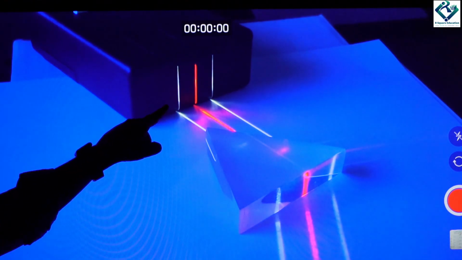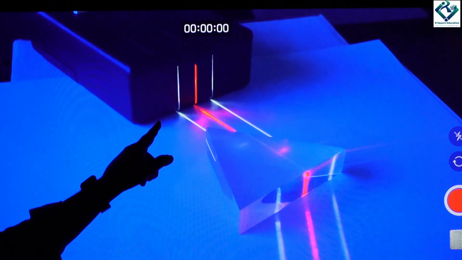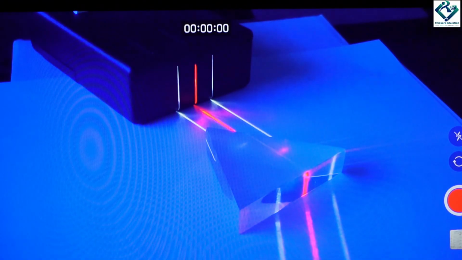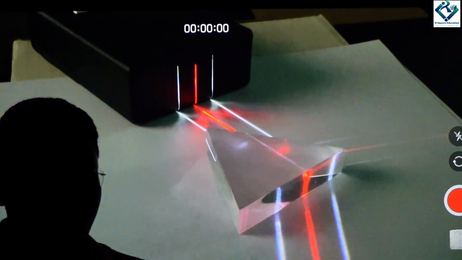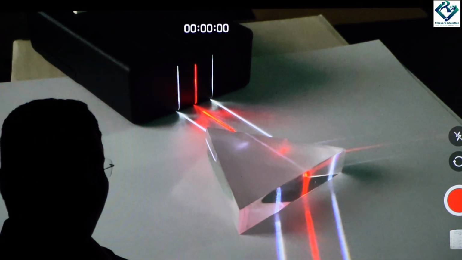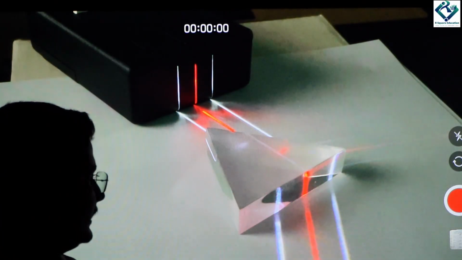So you have the angle of incidence almost equal to the angle of emergence. Okay, so this is the prism's condition. We will see that if the angle of prism is almost 60 degrees, then the angle of prism is called the refracting angle. Okay? Equilateral triangle. We will see that.